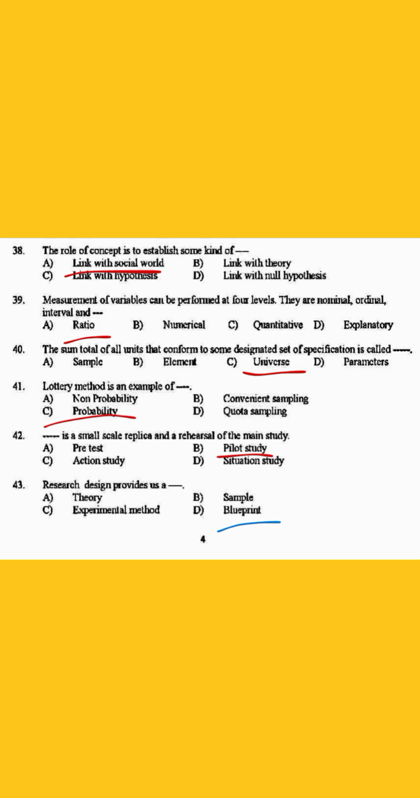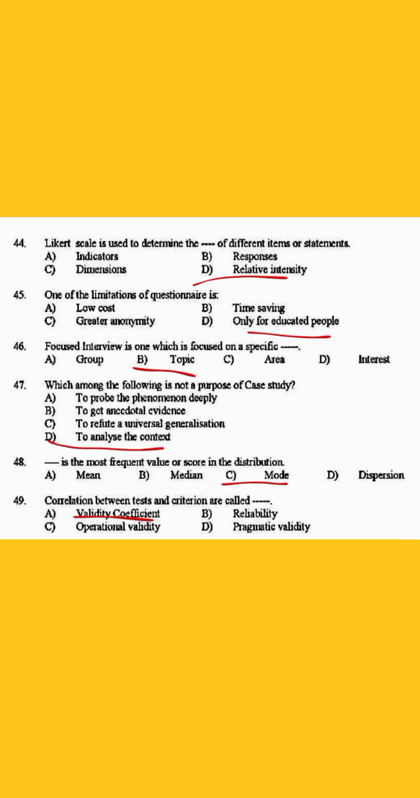42. Dash is a small scale replica and a rehearsal of the main study. The answer is option B, pilot study. 43. Research design provides us a dash. Answer is option D, blueprint. 44. Scale is used to determine the dash of different items or statements. The answer is option D, relative intensity.